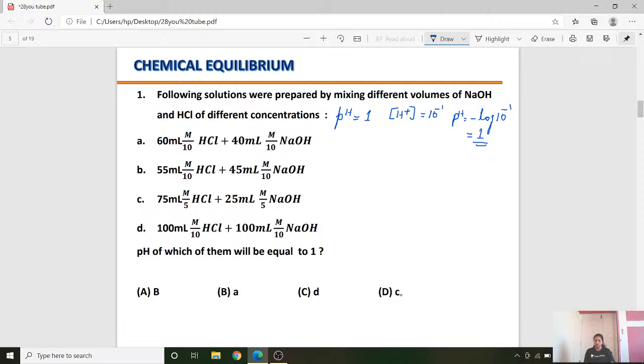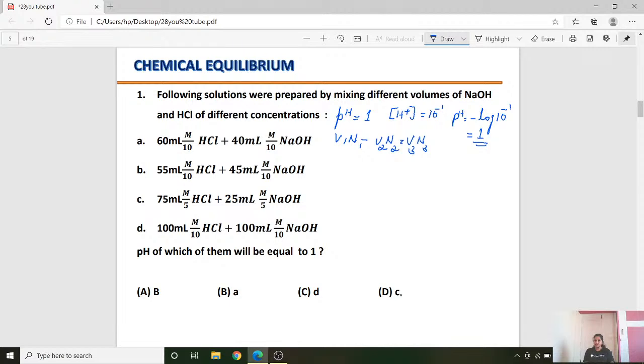Now whenever an acid and a base are mixed, we use the formula for an acid-base mixture. The formula is V1N1 minus V2N2 is equal to V3N3. So this will be the formula for acid-base mixture, students.